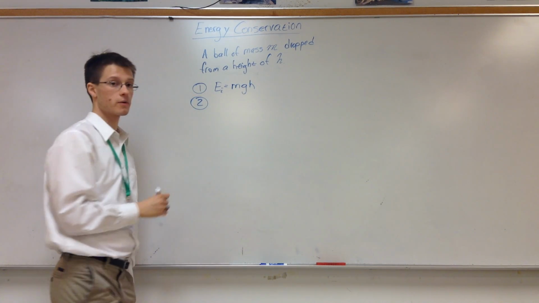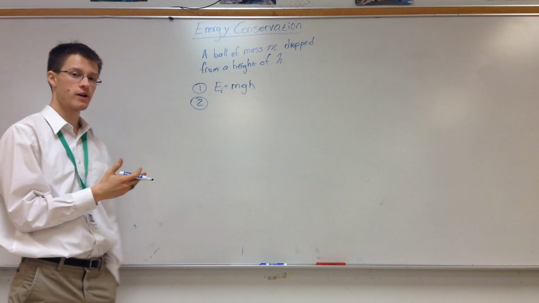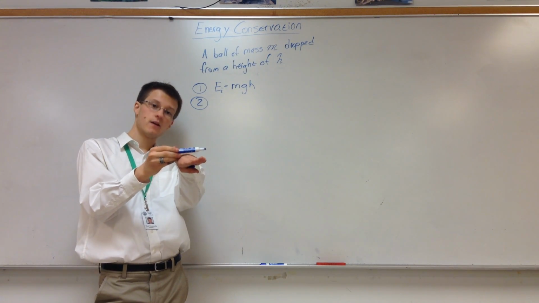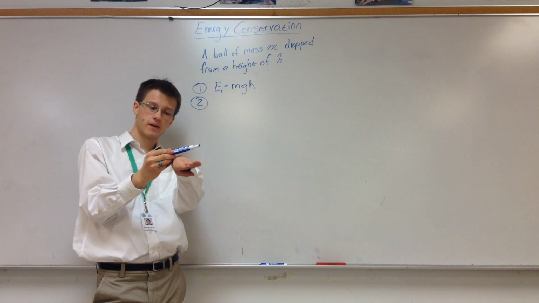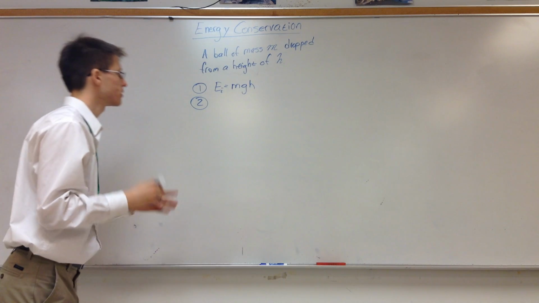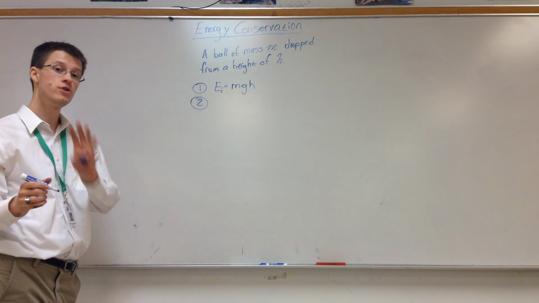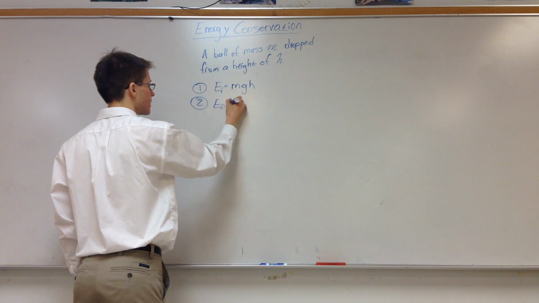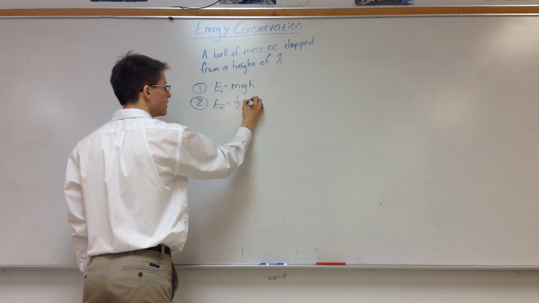That's the energy we start with. Step 2 is how much energy you finish with. As it moves down and gets really close to the ground, now it is moving, but the height above the ground is essentially 0. So we don't have any potential energy anymore, we do have kinetic energy. So my final energy is kinetic, which is 1/2 mv squared.